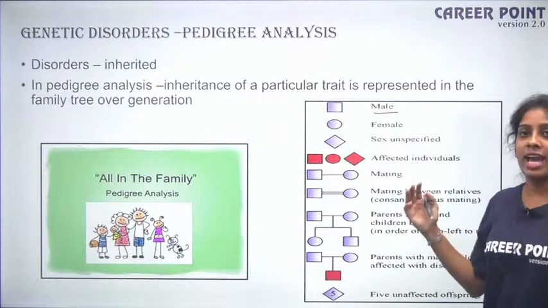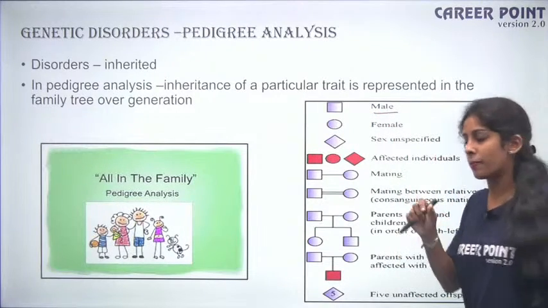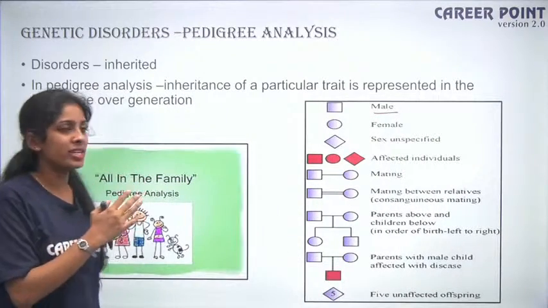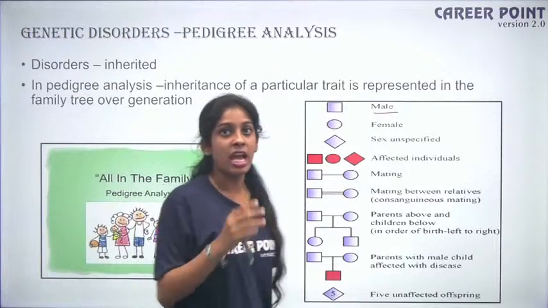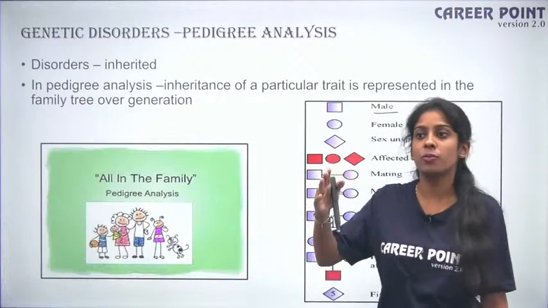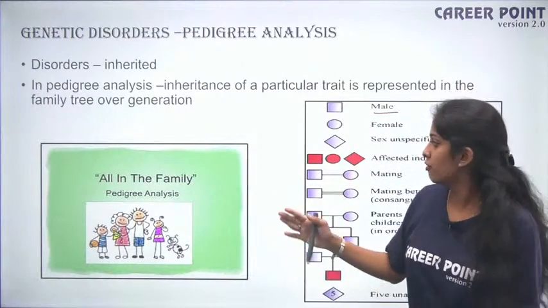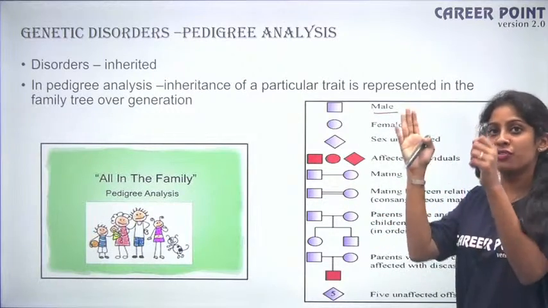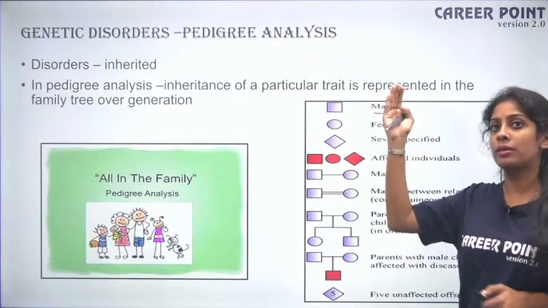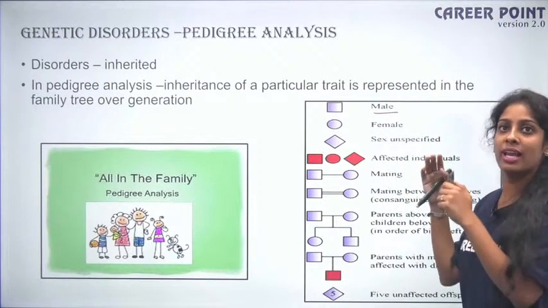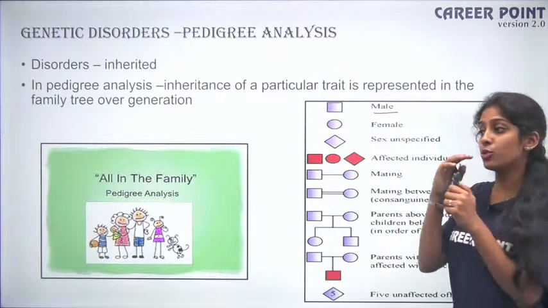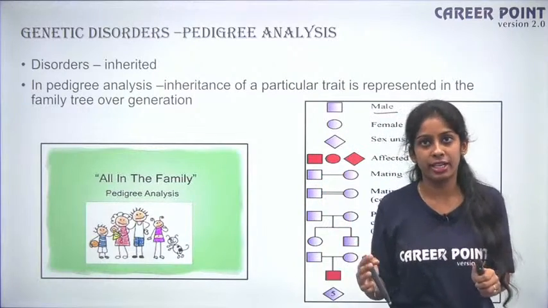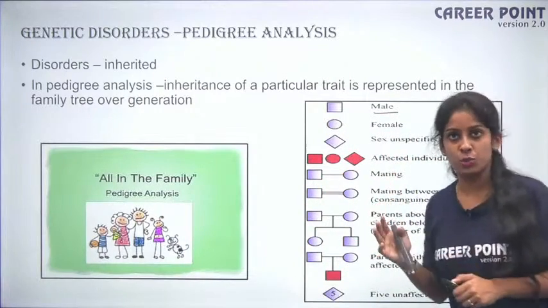Okay, so why I am teaching this is, when you have the genetics topic in NEET, you will have questions where you will be given a pedigree analysis and asked to find the probability of the generation having a disease. For example, I'll show you a pedigree in the next slide. They will just give you a pedigree chart and ask what is the probability that in the third generation the son will have a disease. So for that you should know how to read and analyze a pedigree chart. For that you should know what the tools are, fine?